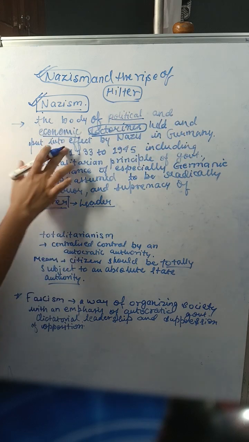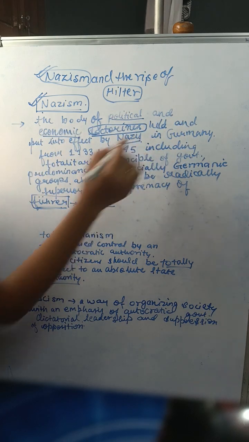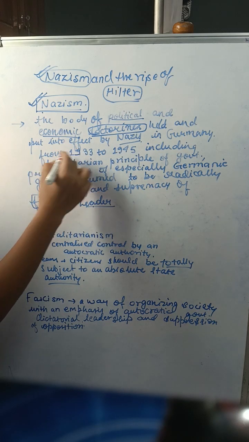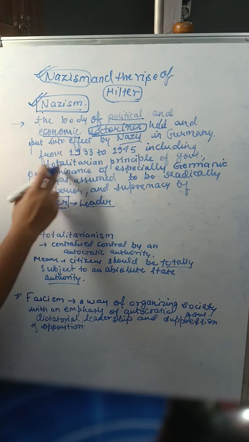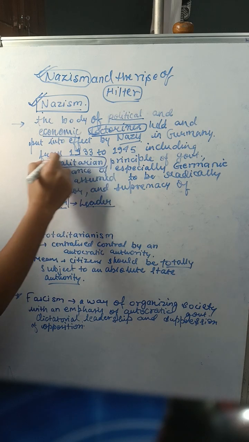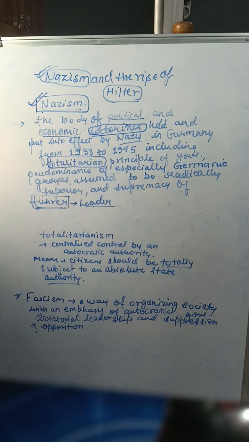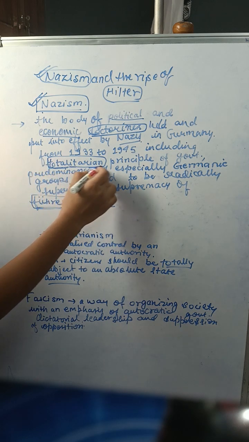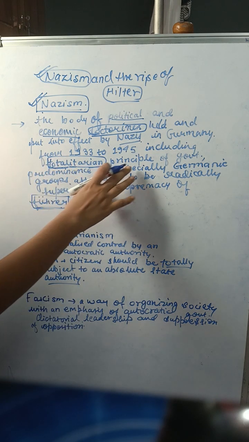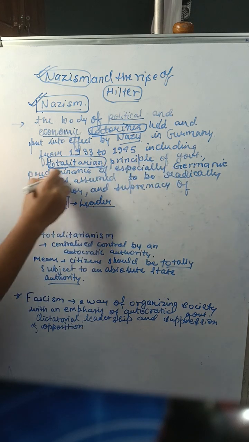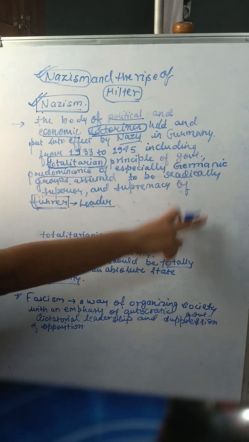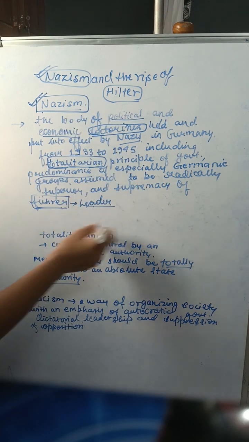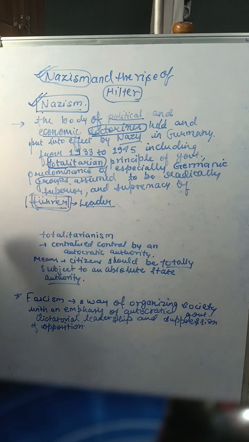Held and put into effect by Nazis in Germany from 1933 to 1945, including this word. How can you pronounce this word? This is totalitarian. Totalitarian principle of government, predominance of especially Germanic groups assumed to be radically superior, and supremacy of Führer.